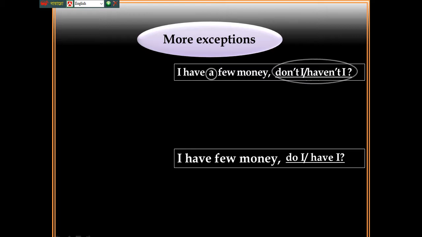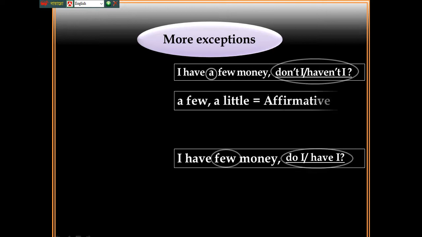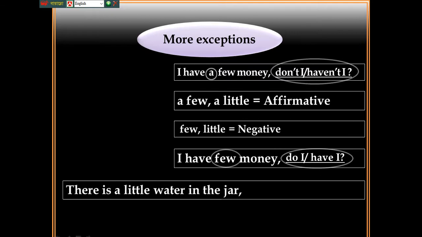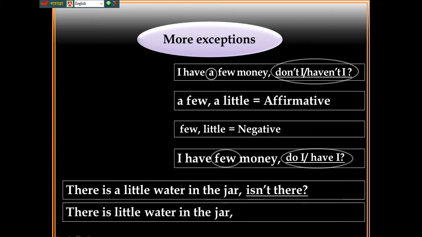Here are more exceptions. I have a few money. Here a few is affirmative, so it takes a negative tag question. I have few money. Here few is negative, so it takes an affirmative tag question. There is a little water in the jar, isn't there? But there is little water in the jar, is there?